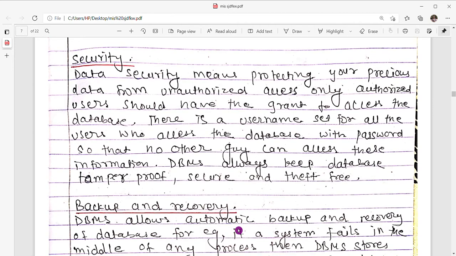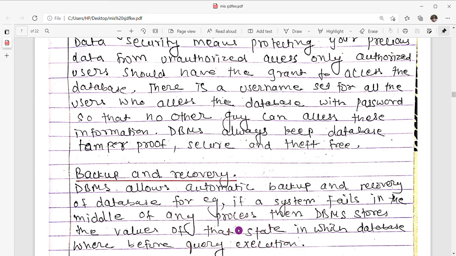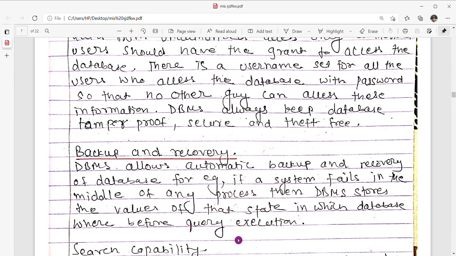So now next one is backup and recovery. Database management system allows automatic backup and recovery of the database. For example, if a system fails in the middle of any process, then database management system stores the values of that state in which the database was before query execution.